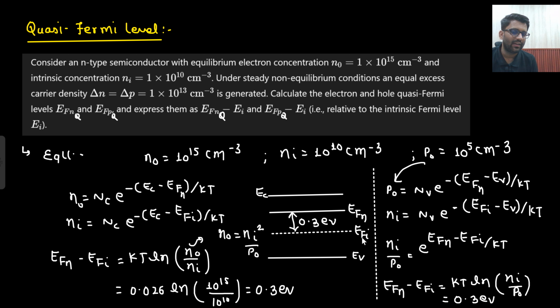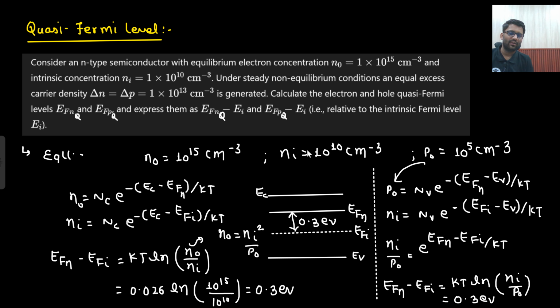Okay, and the gap between the intrinsic Fermi level and EFN is 0.3 electron volt. This we have already seen, and it is pretty obvious as well because here the mass action law is valid. So in place of n naught, you can put Ni square by p naught, and I am getting the same formula. So the answer would also be the same.